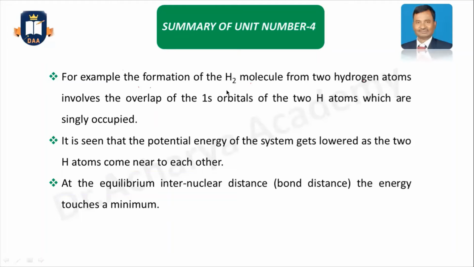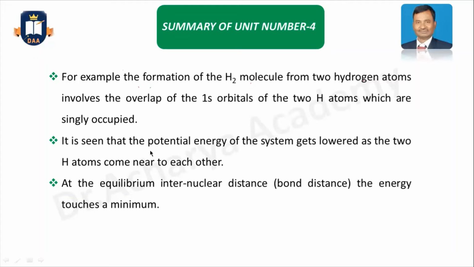Example. The example is the H2 molecule. That means the same atom, two atoms form one molecule, a hydrogen molecule from two hydrogen atoms. We know that a hydrogen atom has only one s orbital, so two hydrogen atoms have two orbitals and they are overlapping.